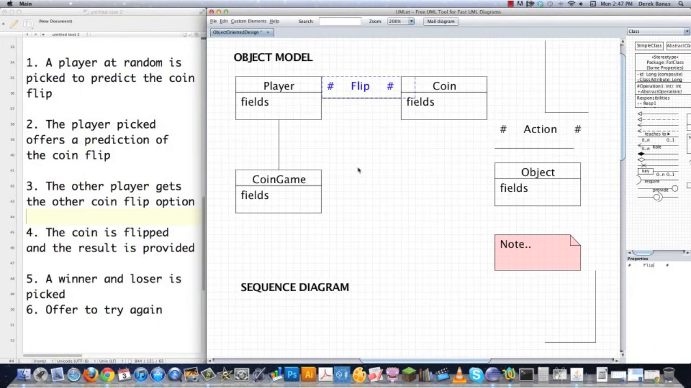So I'm just going to work this all out. And how many players do I need? Well, I'm going to need 2 players. So I'm going to put that in there. And how many coins do I need? I only need 1. So there you go.